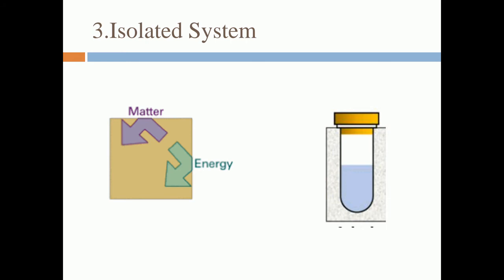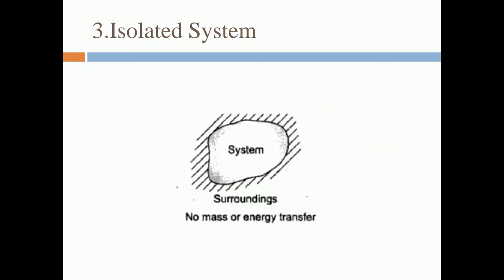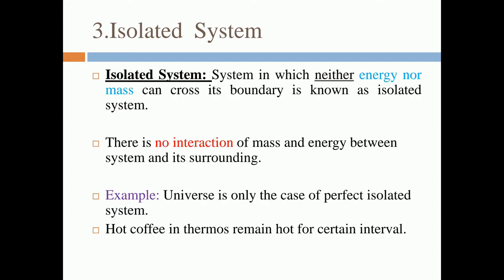So that type of system is known as an isolated system. You have to draw this kind of figure in the GQ examination. No mass transfer, no energy transfer, so that is known as an isolated system. So what is isolated system? System in which neither energy nor mass can cross its boundary is known as isolated system. There is no interaction, as I already mentioned. There is no interaction of mass and energy between system and its surrounding.